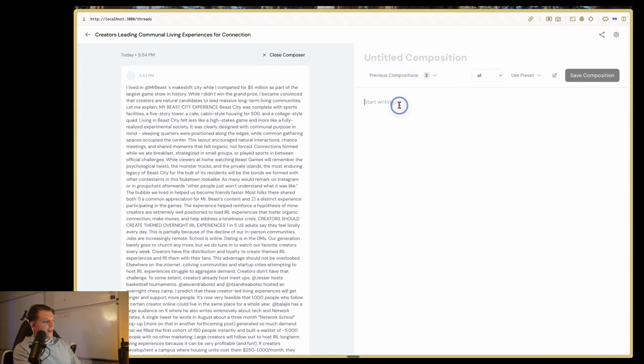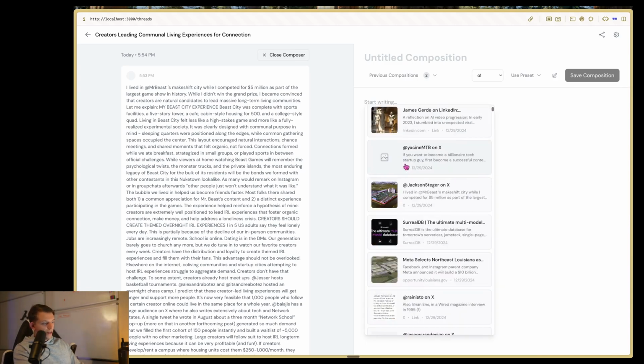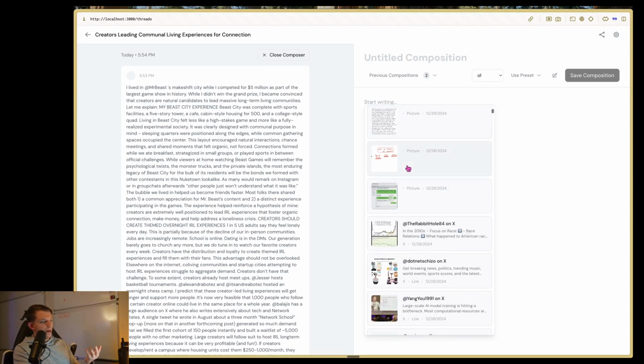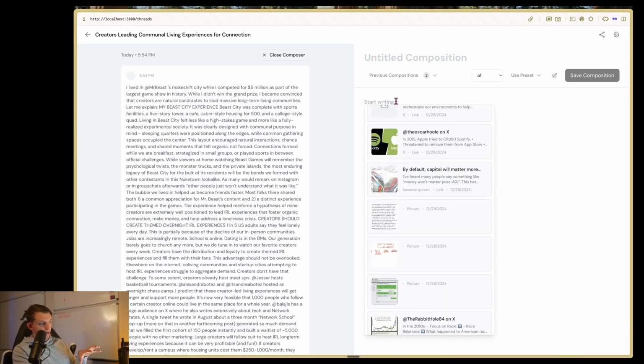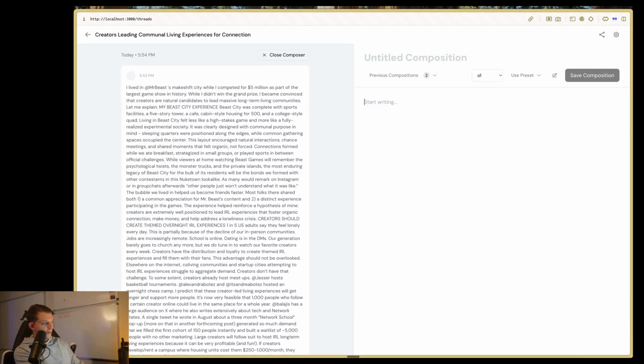And the apps that I make on this channel, I'll be testing, and here we're working on some experimental features. You're going to be able to add sources directly. So this app also allows you to web clip anything from the internet, and you're going to be able to add these directly into your compositions. We're also adding this autocomplete feature. As you can see here, it will allow you to autocomplete using AI.